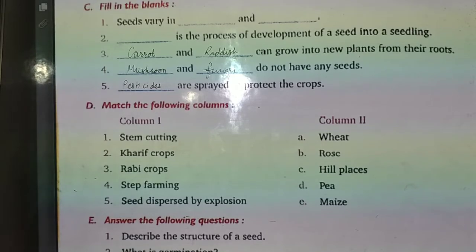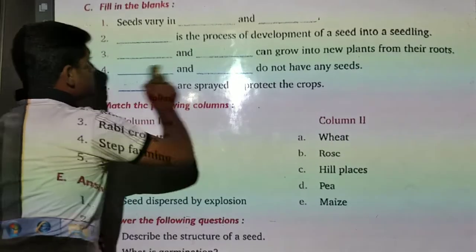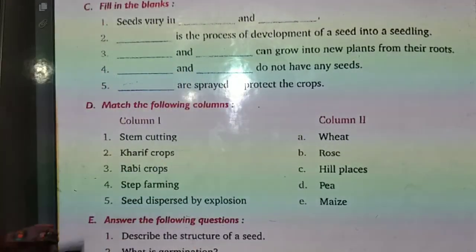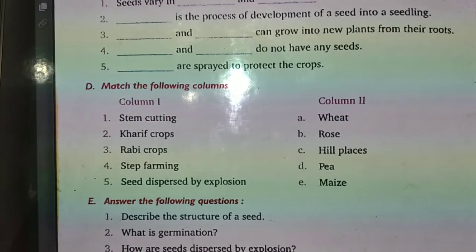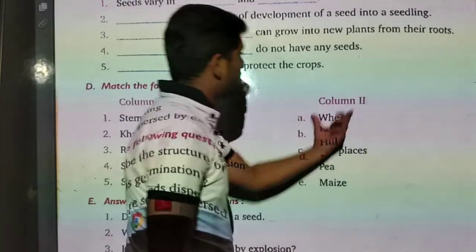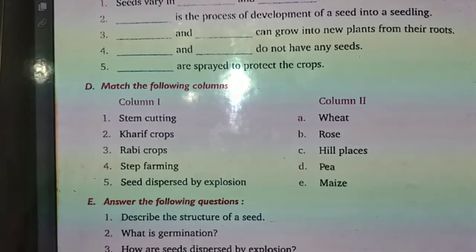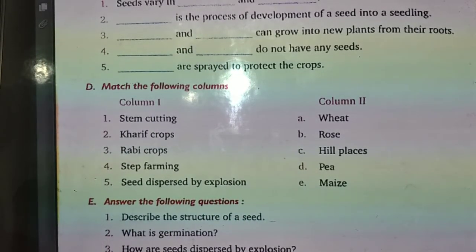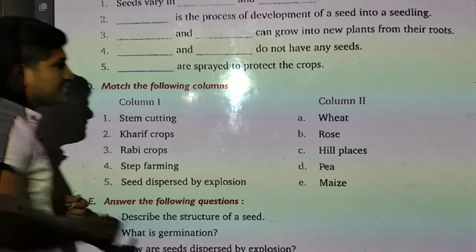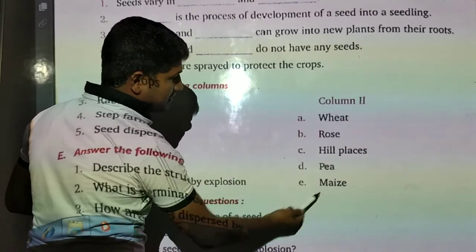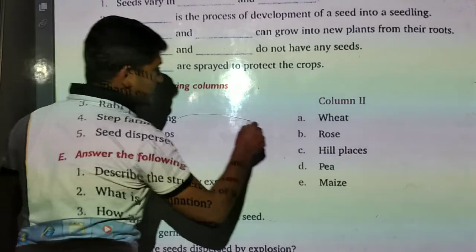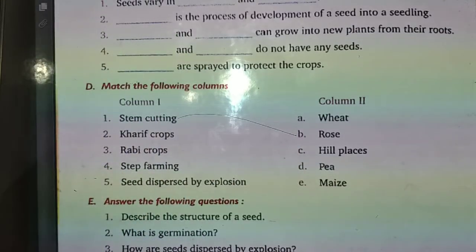Now our next question is match the following columns. So we have to match the following columns in D part. Here column 1 is given and here column 2 is given. So what is the match of the first? That is stump cutting. So stump cutting is taken in rows.